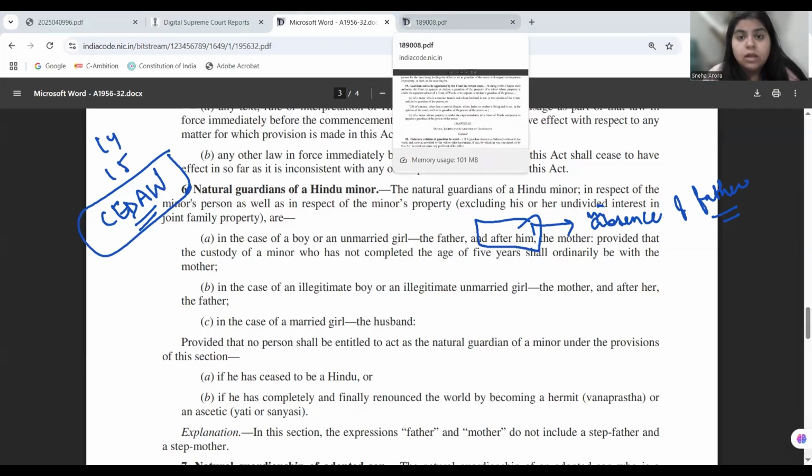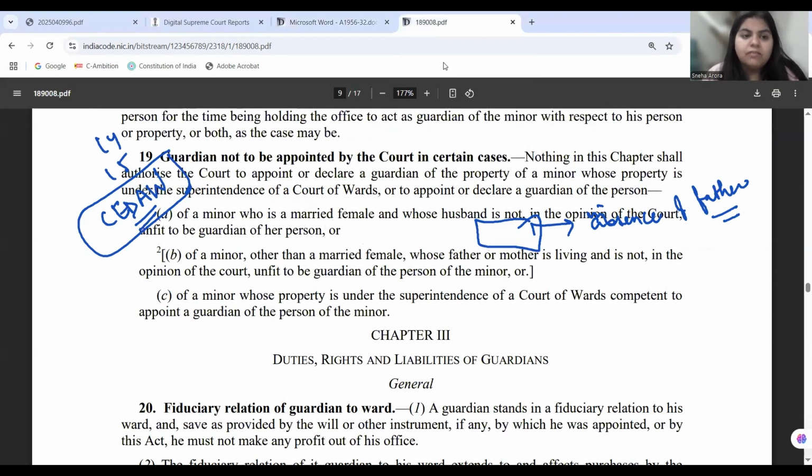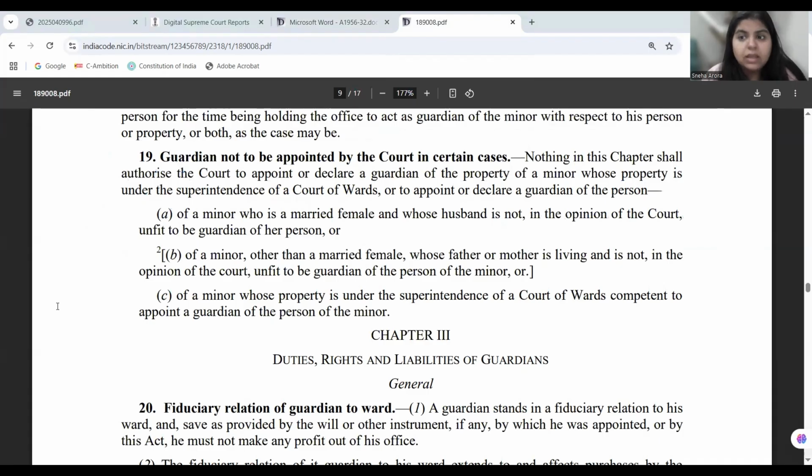All right, so the court also said that this particular decision will also apply to the Guardians and Wards Act of 1890 wherever it is necessary. So it was held by the court that section 19 of the Guardians and Wards Act will also be applicable in the same manner, that if the father is not available, the mother in the absence of the father shall be the natural guardian of the child, right?